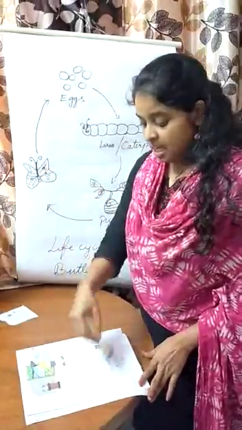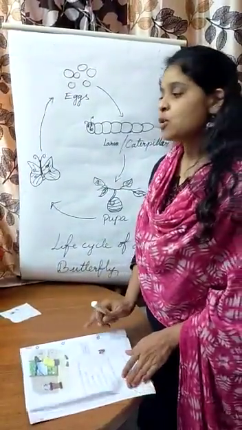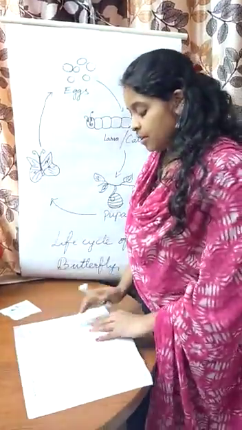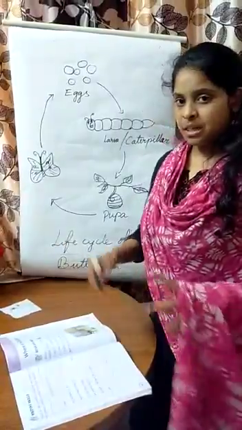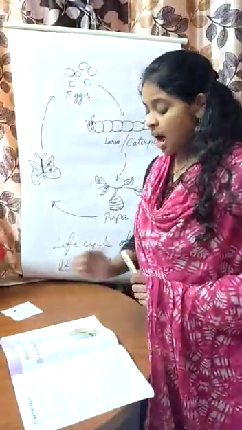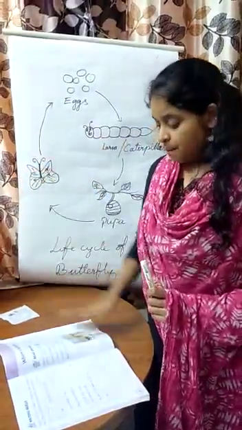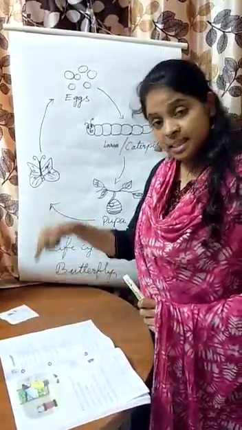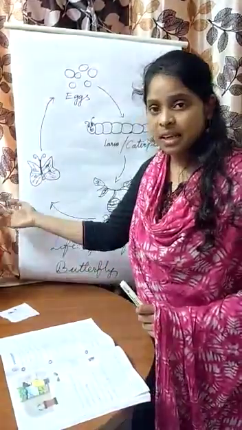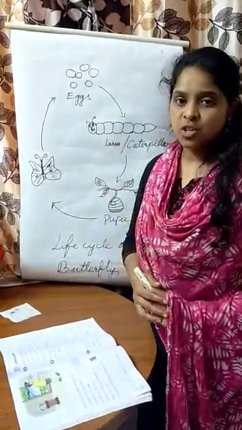So here there are so many prepositions used in this poem. Prepositions are nothing but they are talking about the positions of things. For example, under, on, out, around, in the fish bowl, in the sink, on the tree, around the flowers. So these are all prepositions.